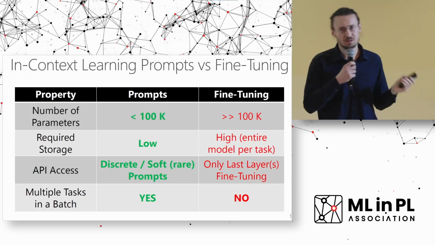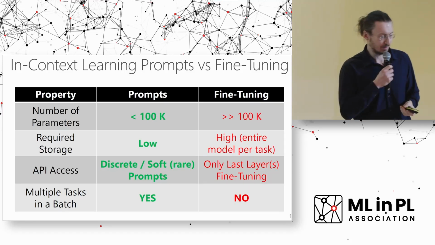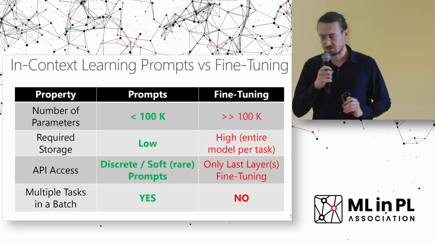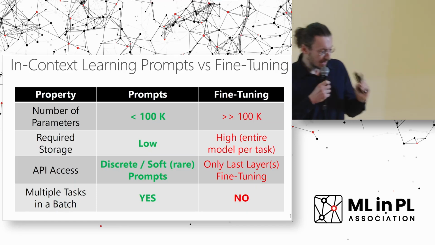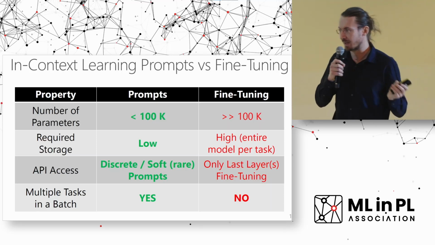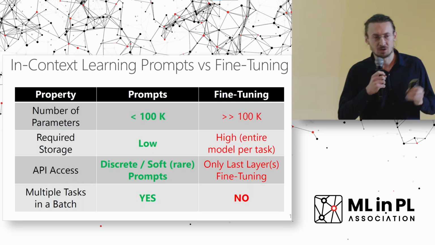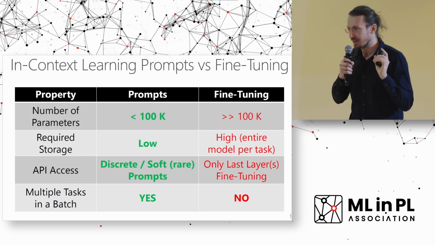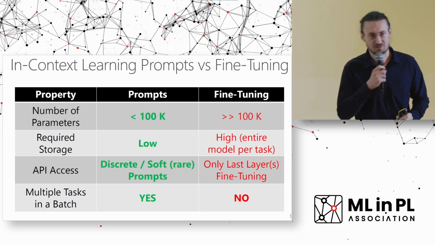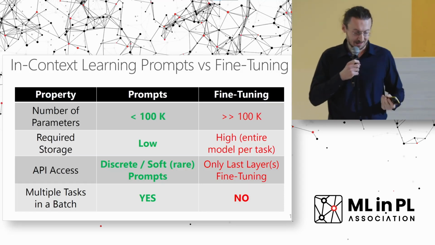So most of them offer discrete prompts, but also some of them, for example, NVIDIA has this API where you can also train your soft prompts. But this is relatively rare, I must admit. On the other hand, if you want to do fine-tuning, the only option that currently is really exposed by API is that you can add one additional layer on top of the LLM. But there is a catch. Actually, to do that, you have to send your whole data set to the LLM provider. So of course, you might just leak your private data directly.